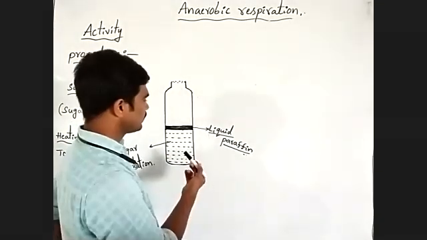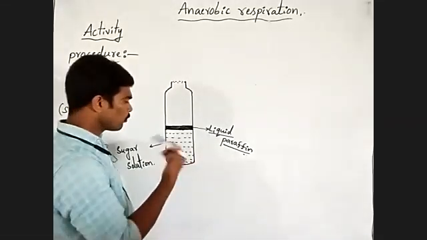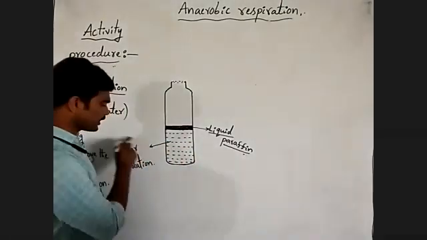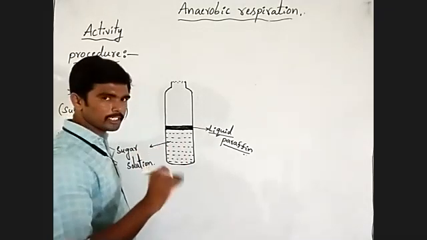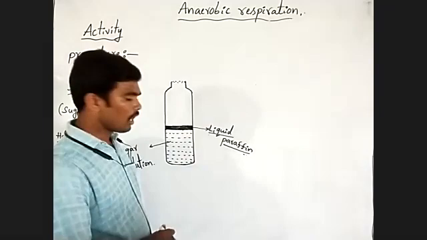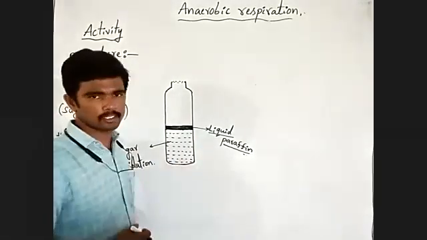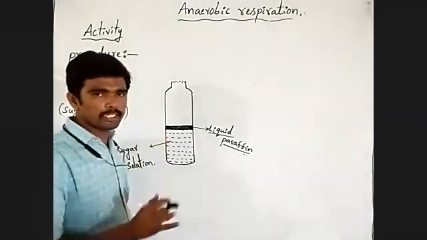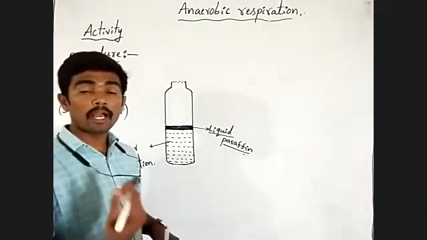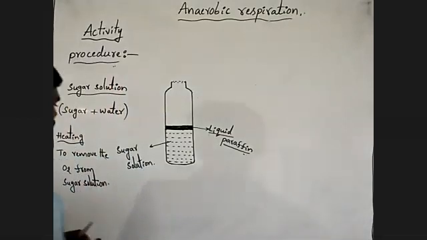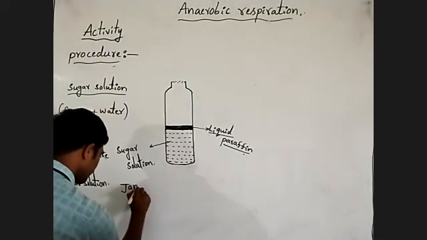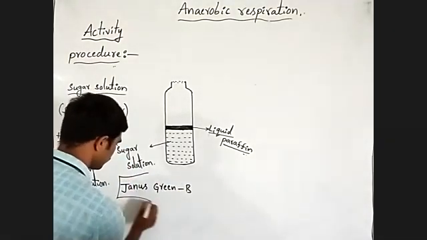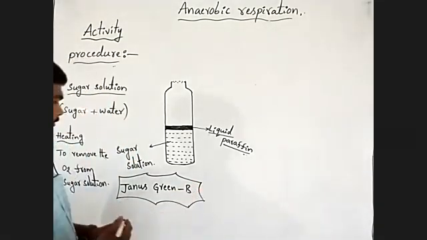If we want to check the anaerobic condition in the sugar solution after the heating process, we have to add another solution, that is Janus green B. Listen carefully here.